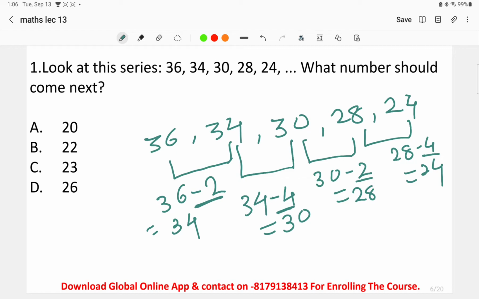When we do 36 minus 2, it's 34. After 2, we are subtracting by 4. After 4, again by 2. After 2, again by 4. Basically, this is a simple subtraction series. Nothing else is followed over here.